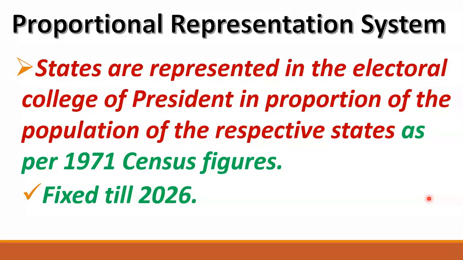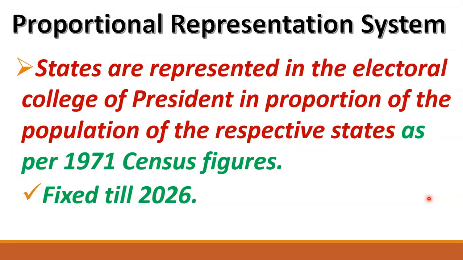Okay, so friends, if I want to explain this in layman language, then I can say that if the population of a state is higher, then higher importance will be given to that state in the election of the president. And if the population of a state is less, then less importance will be given to that state.